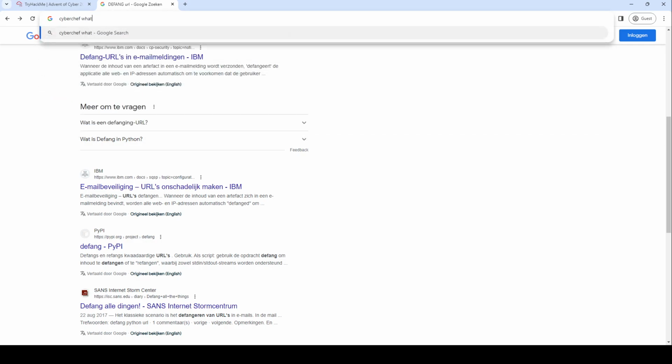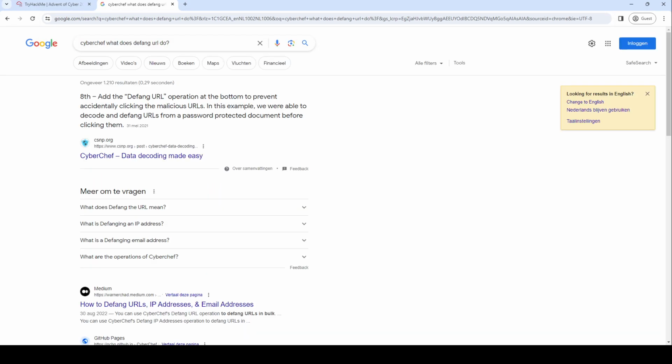Cyberchef. What does defang URL do exactly? So if I know what it does, I can just replicate it. Okay. Defang URL operation, at the bottom, to provide access. Yep. To decode and defang URLs from a password protocol document. I just need to see an example of a defanged URL from Cyberchef.